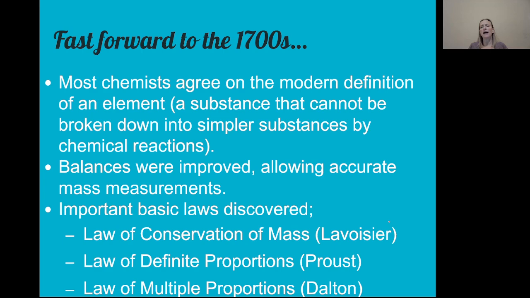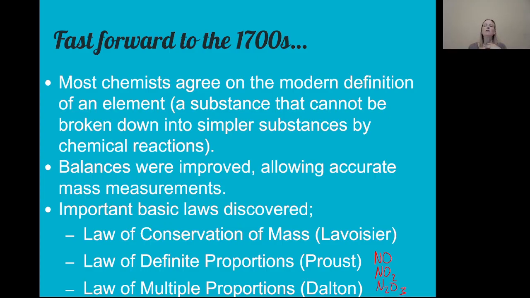And last, Dalton noted the law of multiple proportions, which is when you have two elements that can react to form a variety of compounds, that if you have a fixed amount of one of the elements, so for instance, let's talk about nitrogen and oxygen, since that's what Dalton actually studied. Nitrogen with oxygen comes in a few different combinations.